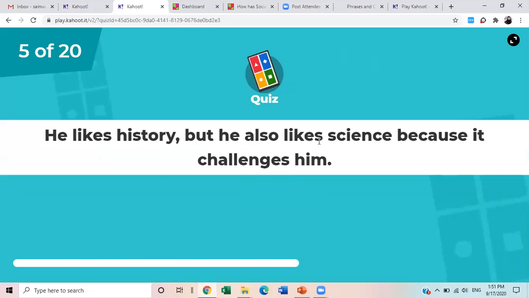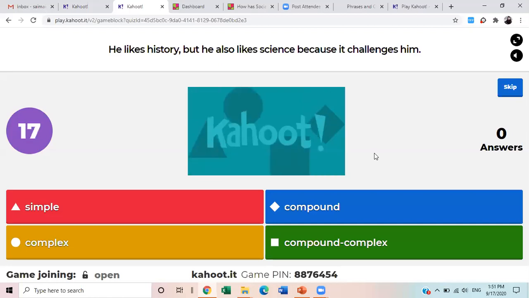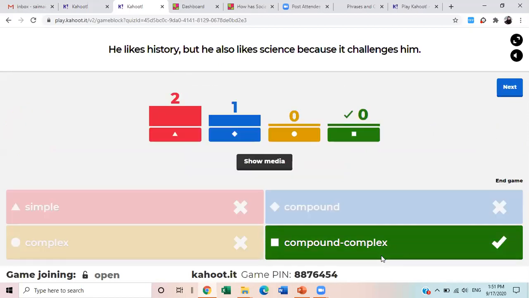He likes history, but he also likes science because it challenges him. What do you think? Okay, this is compound-complex.